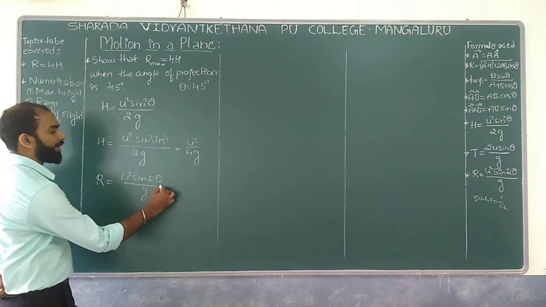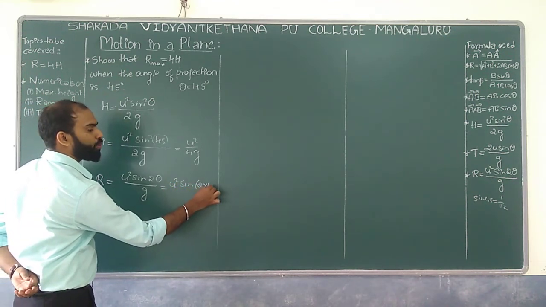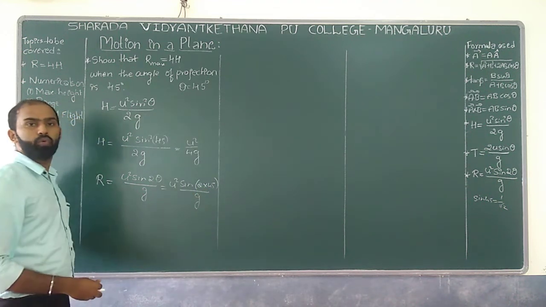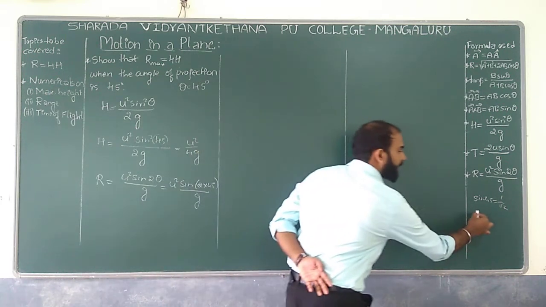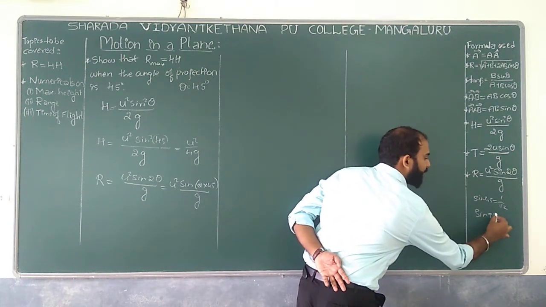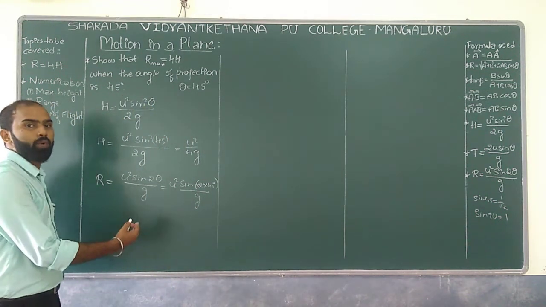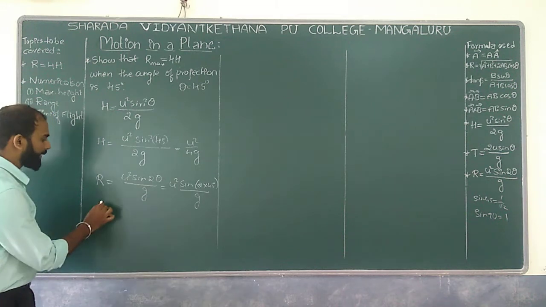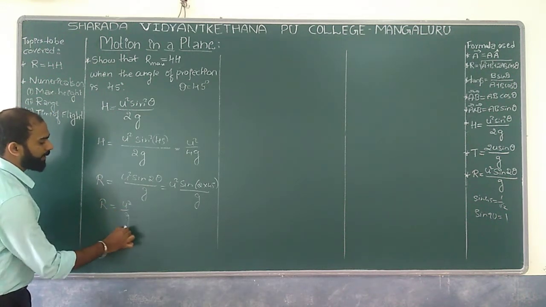If I substitute the value, we have u square into sin 2 into 45 divided by g. As you know, 2 into 45 is 90, so we have sin 90, and the sin 90 value is 1. So 1 into anything gives u square by g. So we have R equal to u square divided by g.